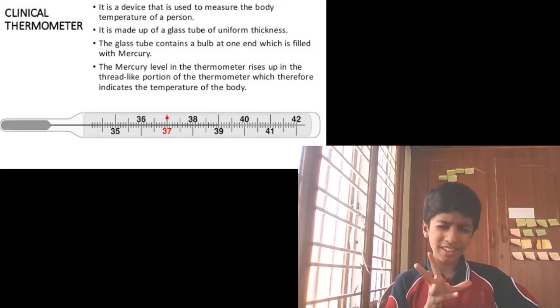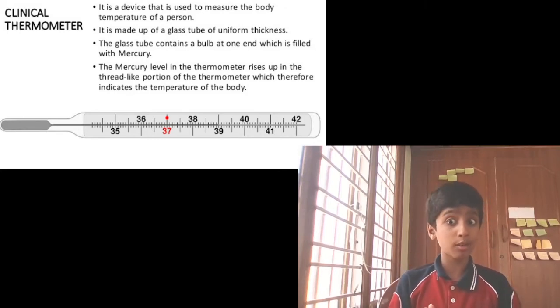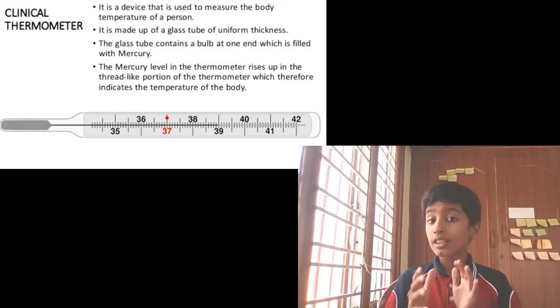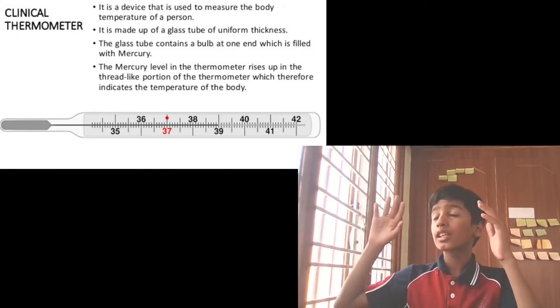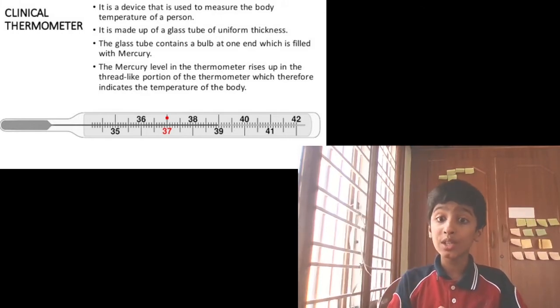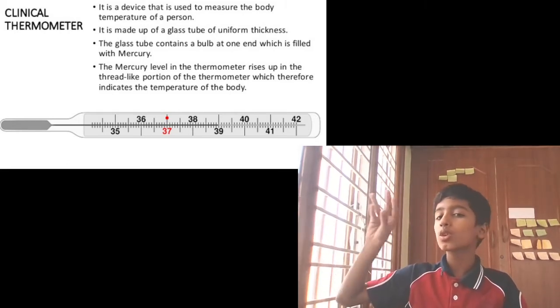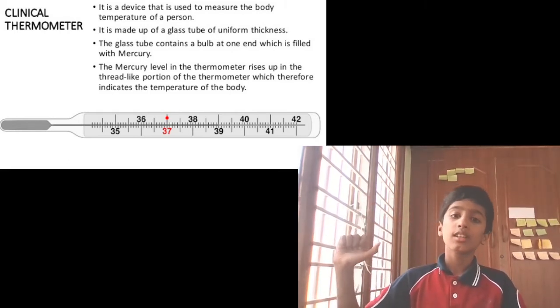Why are they using mercury? Why can't they use gold, silver, platinum, copper, or something else? Because they are solid. Mercury is a liquid at room temperature. A solid cannot flow like a liquid, right? A solid has a definite shape.